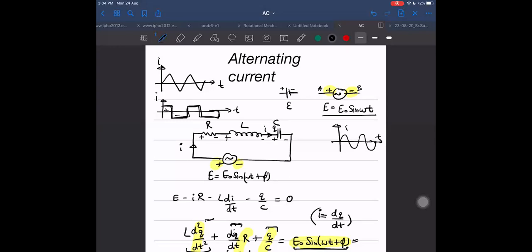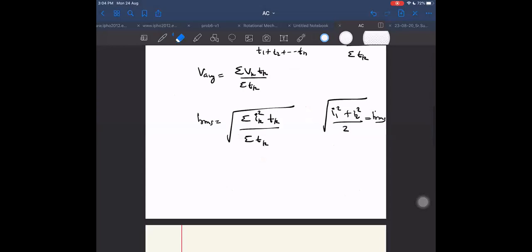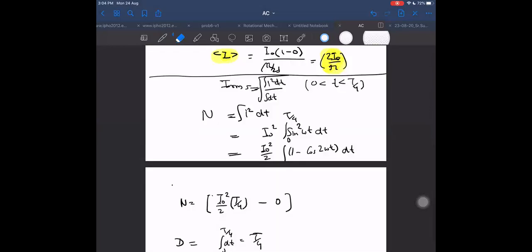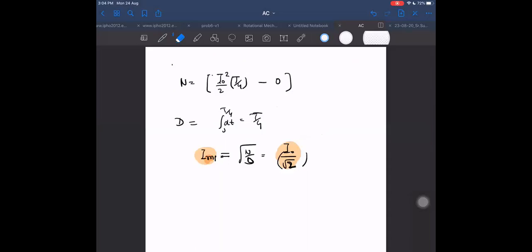But the RMS value will remain the same. And moreover, one more thing: it is not necessary that it will be equal above and equal below. It could be something like this also. It should be varying, and how it is varying we don't know. It is not necessary that it will vary equally in both directions, positive and negative. For the time being, assume it to be like a variable current. That is enough. It is just a variable current of a certain period.